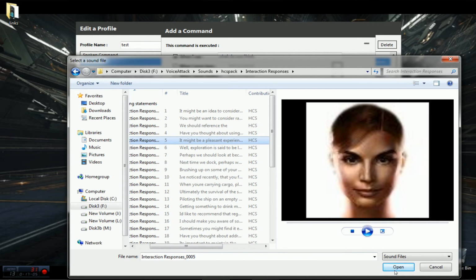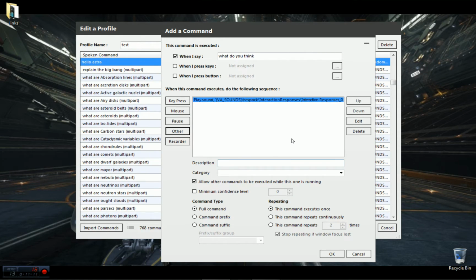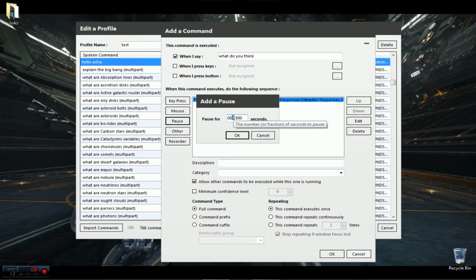Okay, so there you go. That plays right to what I have. I'm going to check this in case I add another command in there. And then I'm going to add a little pause. Let's put a pause of about 3 seconds.